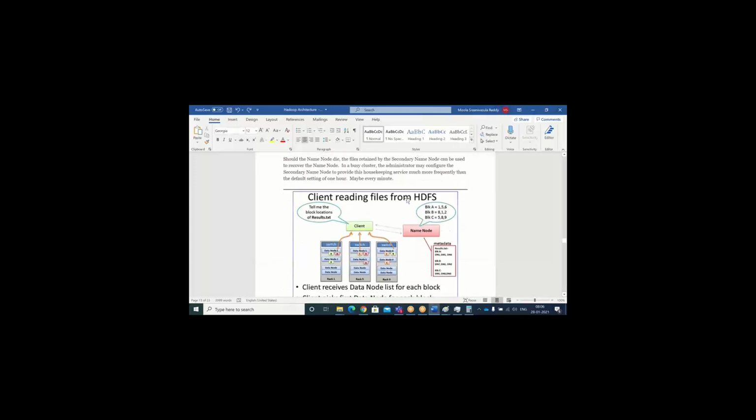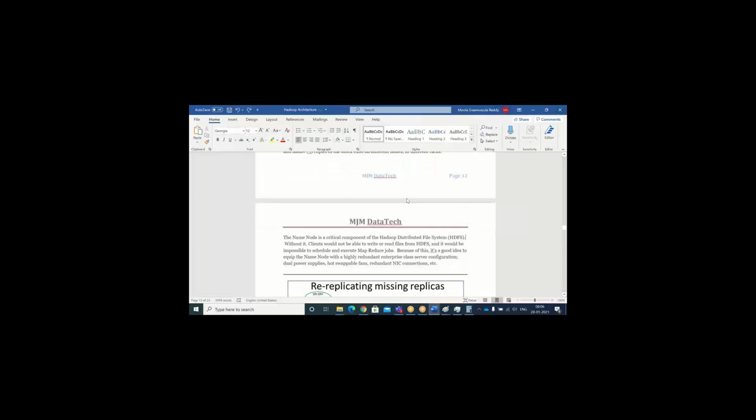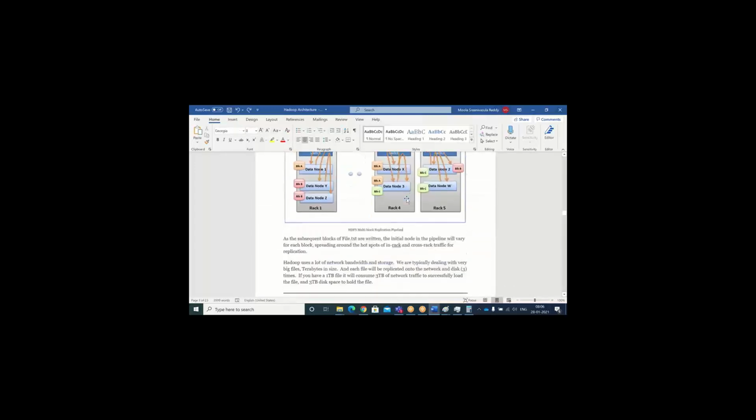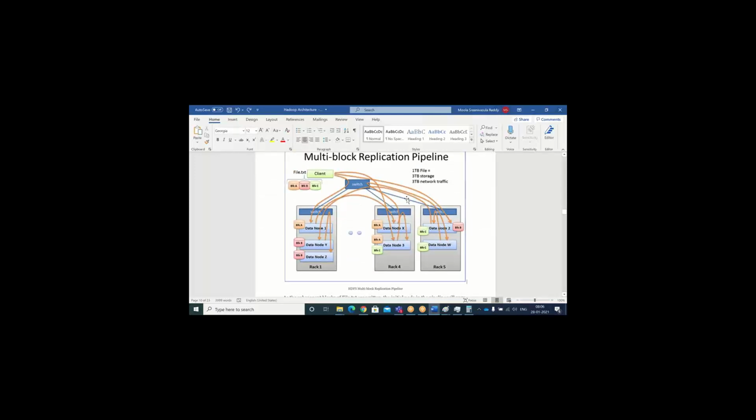That is the responsibility of secondary name node. And replication, as I said, how is it going to affect? See, this is the one: multi-block replication pipeline. How is it going to write?